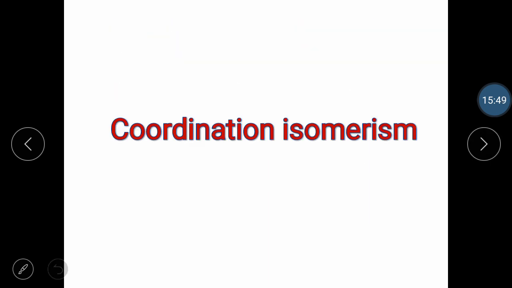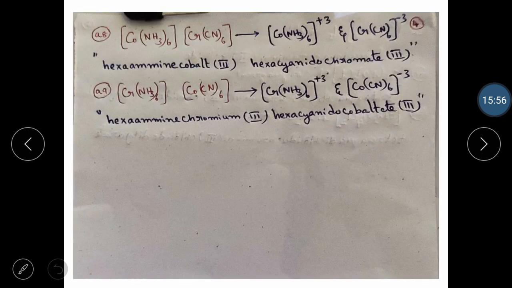Last one. Coordination isomerism. If you see clearly, what is so new for you in this case? Till now, either the cation or the anion was the complex for us. If this is complex, I have this one simple ion. If this is complex, we have this one. But in this example, we have both complex. We call them binuclear complexes. So this is the cation, this is the anion, both are complex.